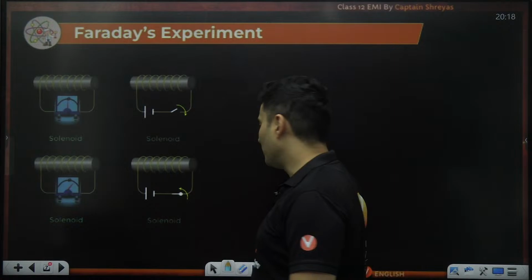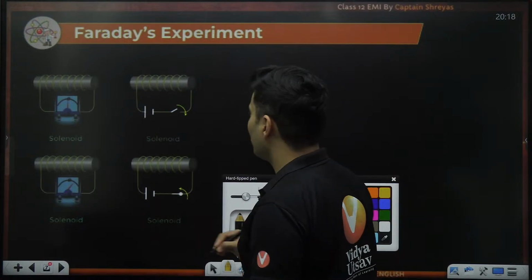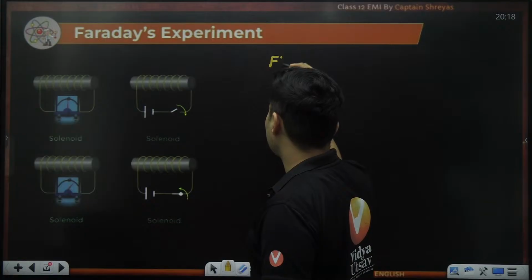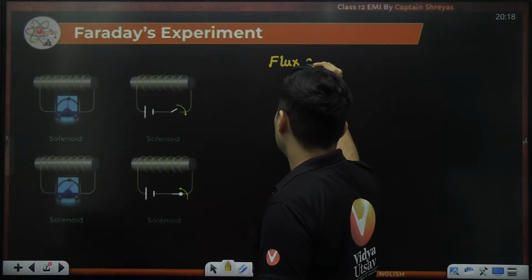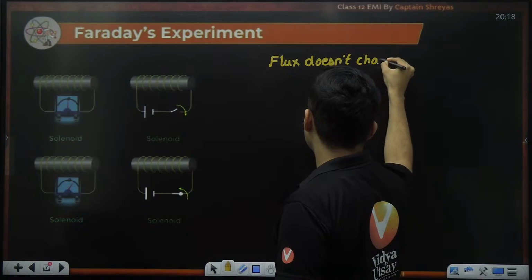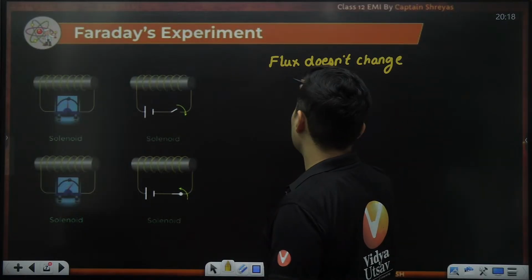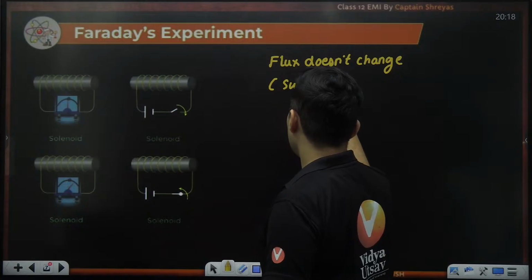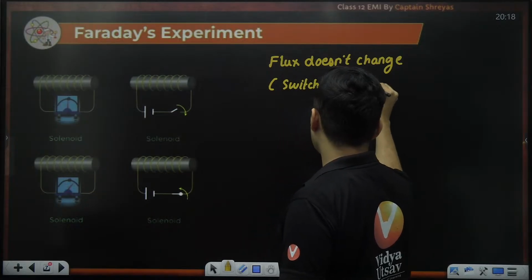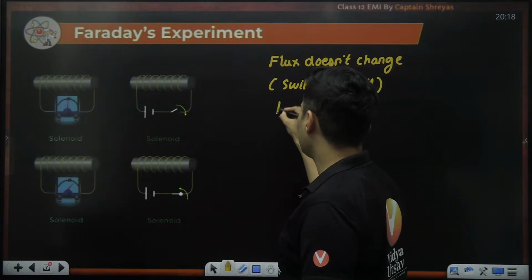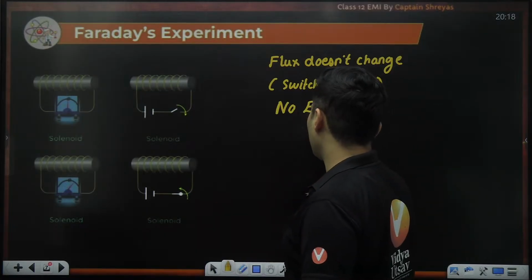So again, over here, as long as the flux doesn't change, when the switch is on or off, then there is no electromagnetic induction.